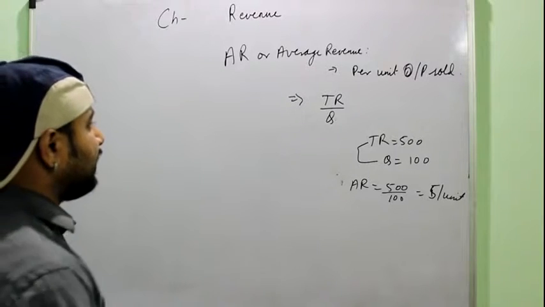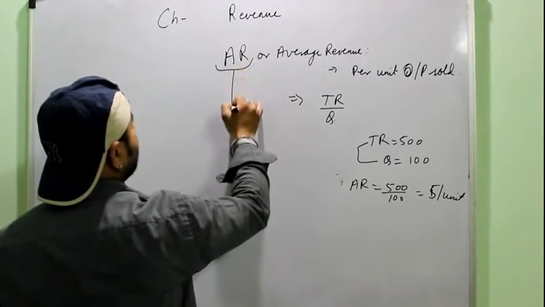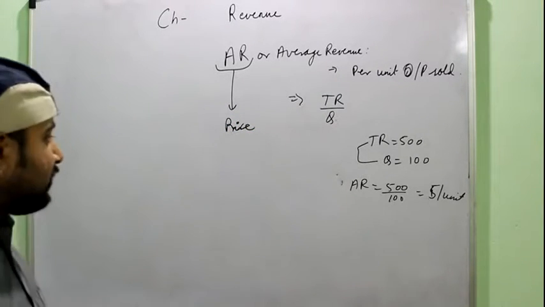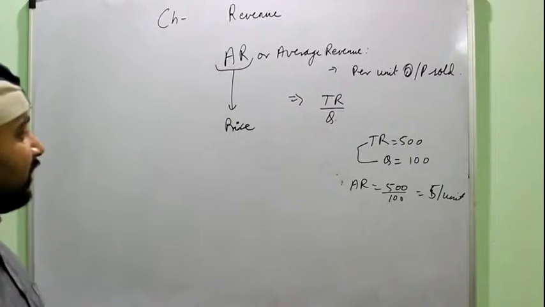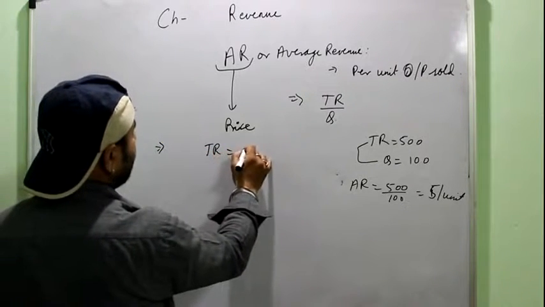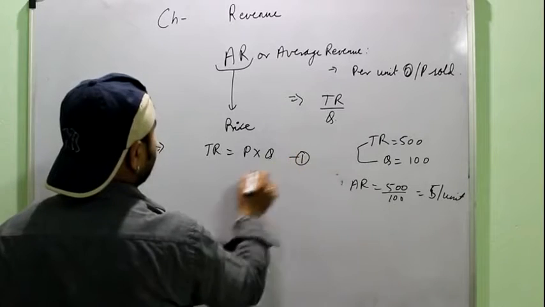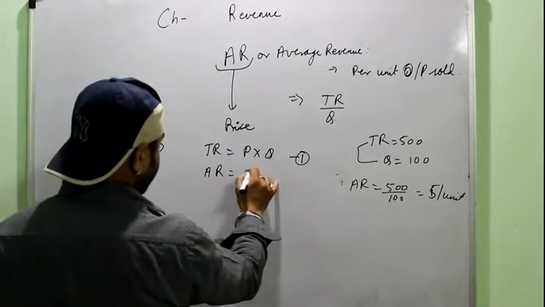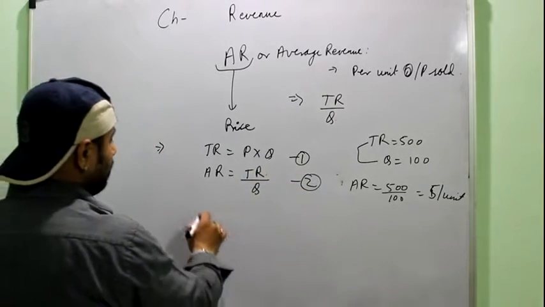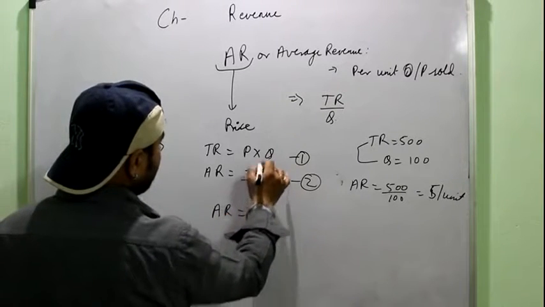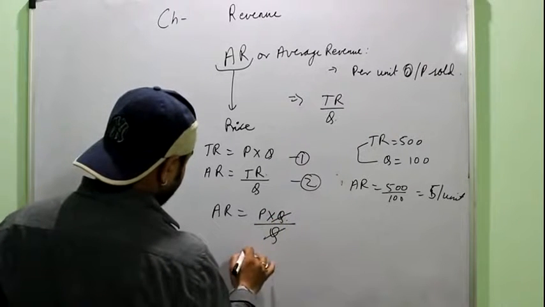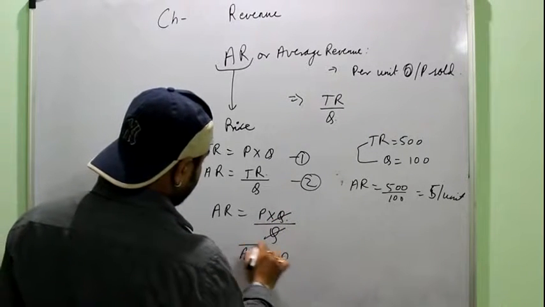Now we also have to understand that AR is simply the price of the commodity. Average revenue refers to the price of the commodity. See, we can have a logical explanation for that, a proof for that. First, we know that TR is equal to P into Q. Second, we know AR is equal to TR upon Q. Now putting equation 1 in equation 2, you will get AR is equal to, instead of TR you put P into Q upon Q. Q will cancel and you will get AR is equal to the price of the commodity.